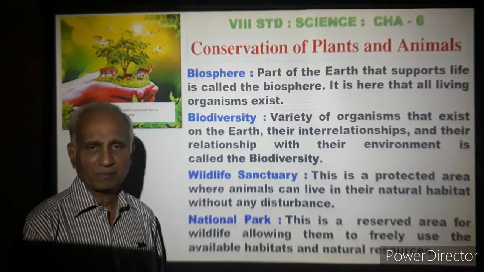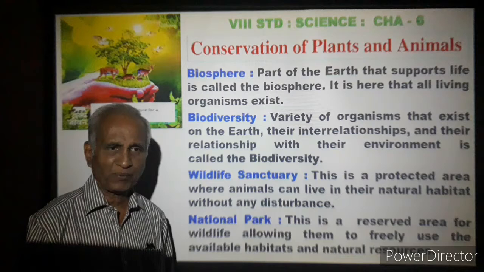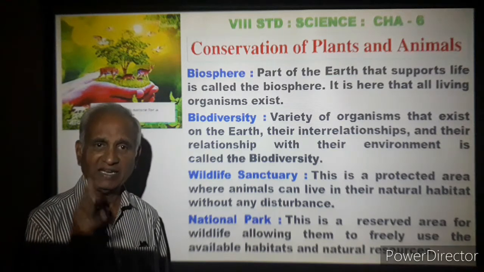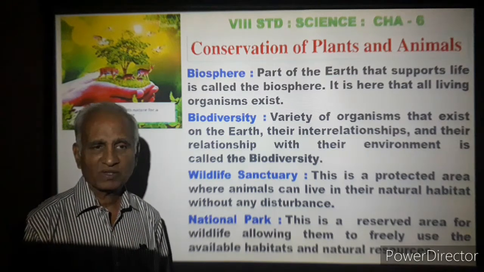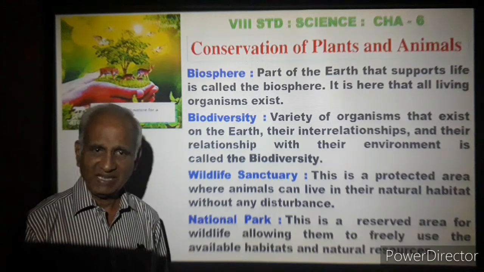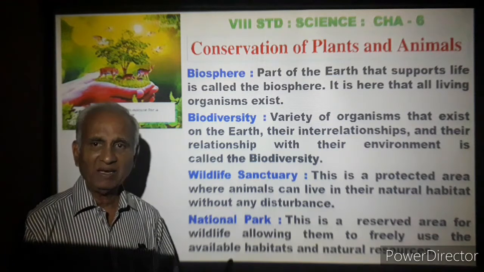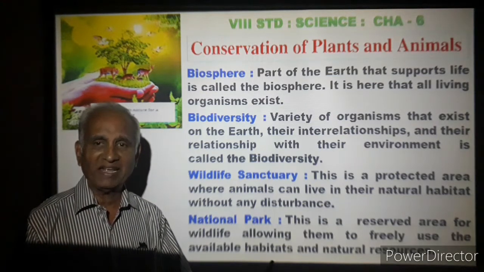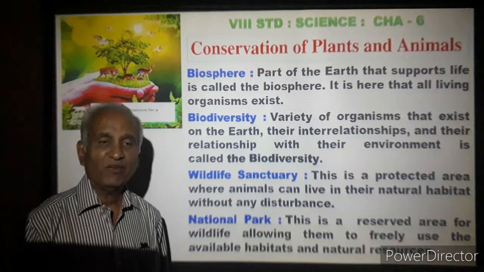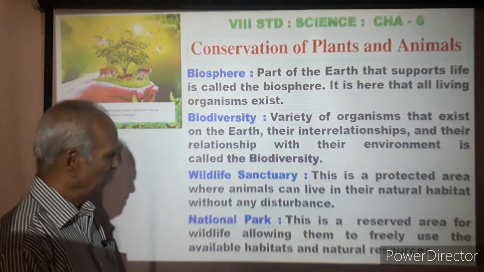They are saved. We keep a close watch on their survival, and in case they need any help, that help is extended. We see that animals do survive in that allotted area of the forest without any impediment from outside.